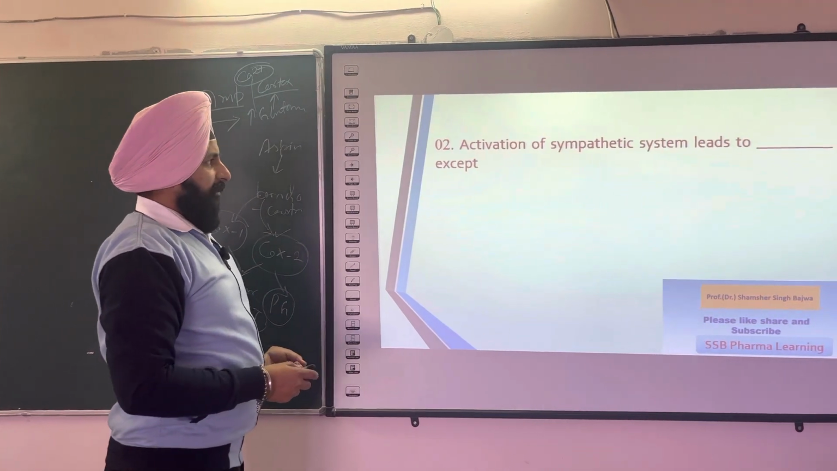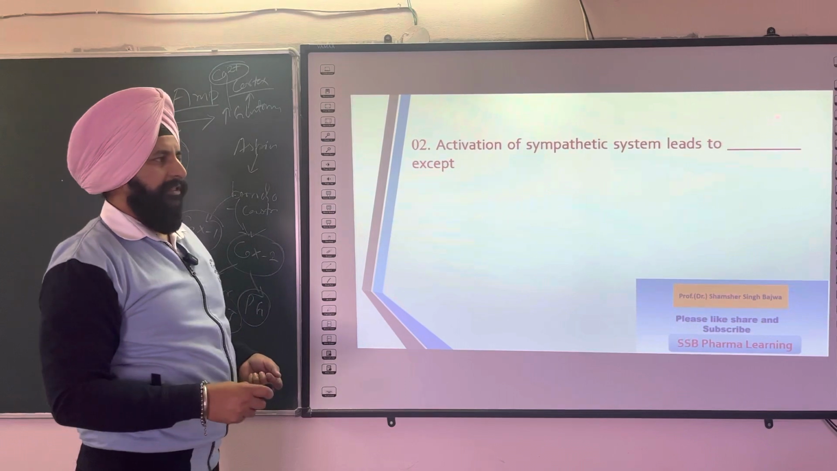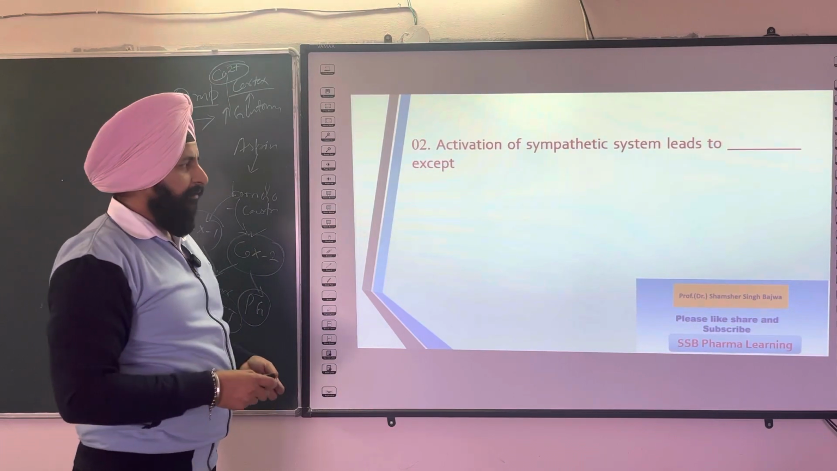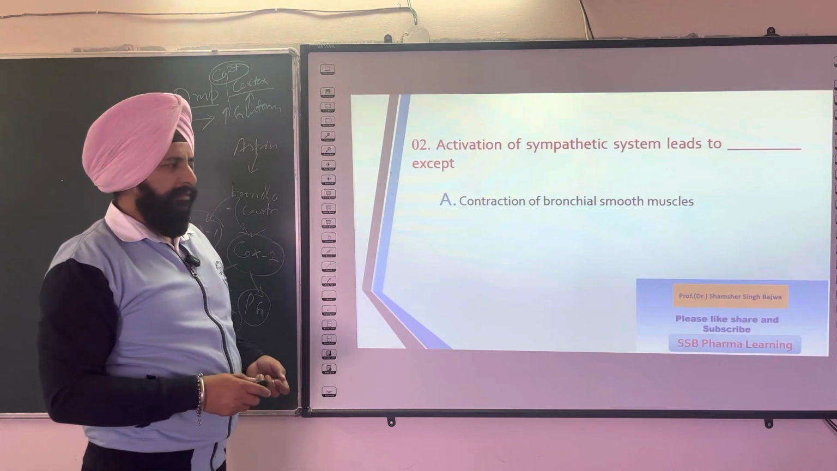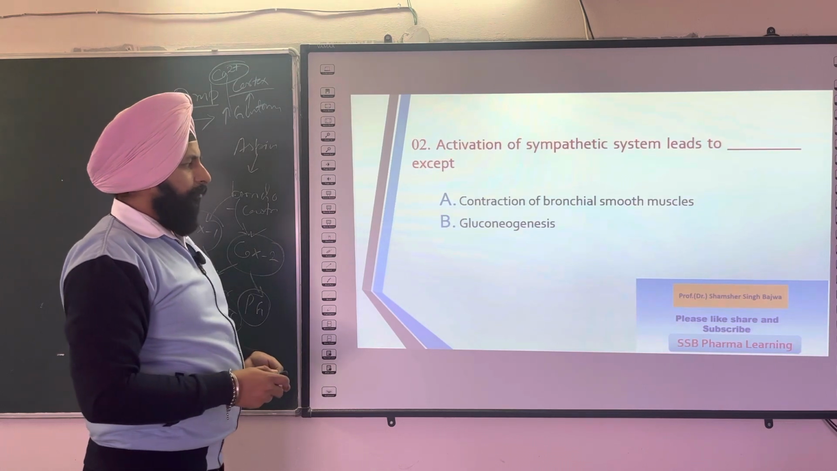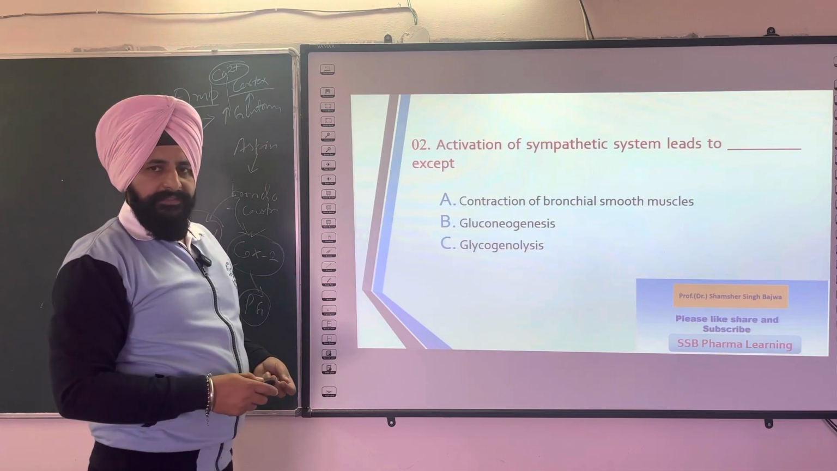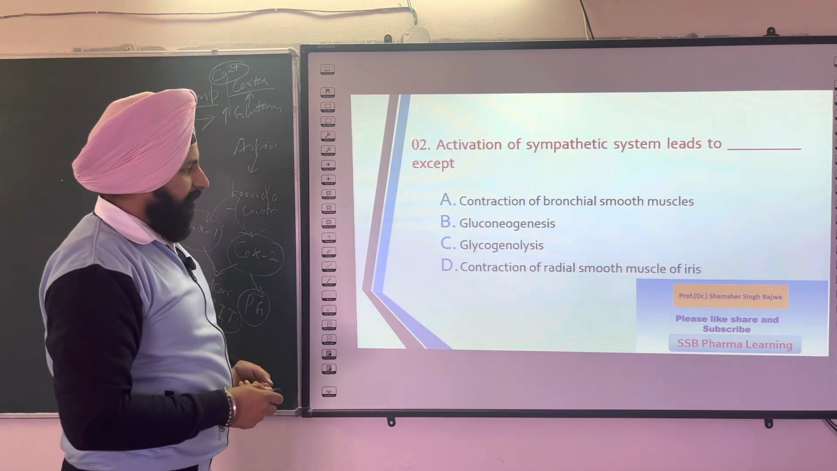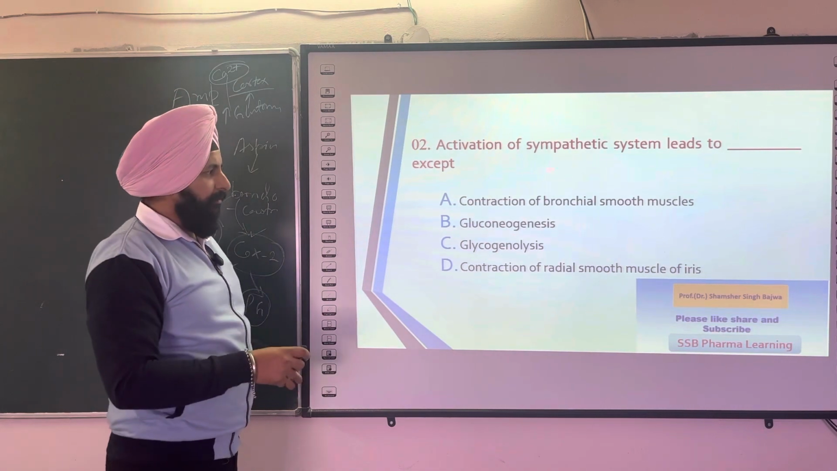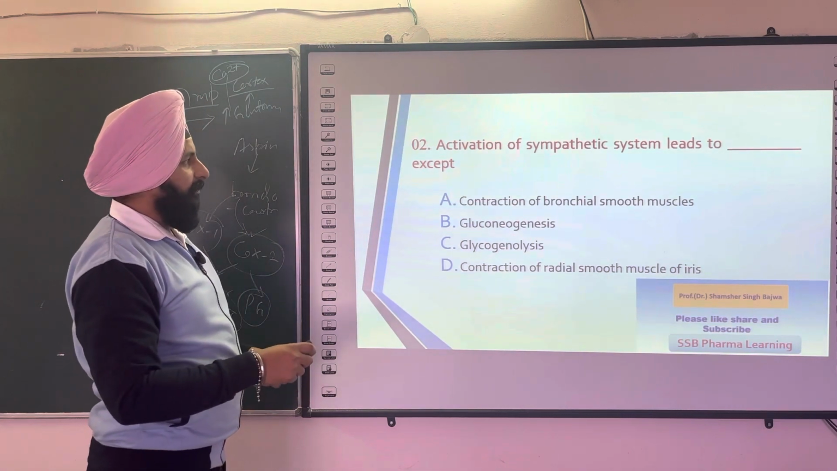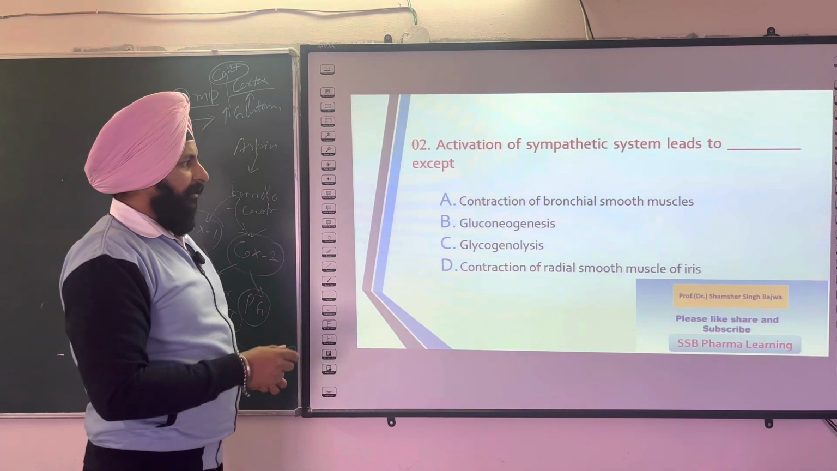The next question is: activation of the sympathetic system leads to all of the following except. The options are contraction of bronchial smooth muscle, gluconeogenesis, glycogenolysis, and contraction of radial smooth muscle of the iris. So you choose the right answer, that is, the one that the sympathetic system does not produce. The answer is